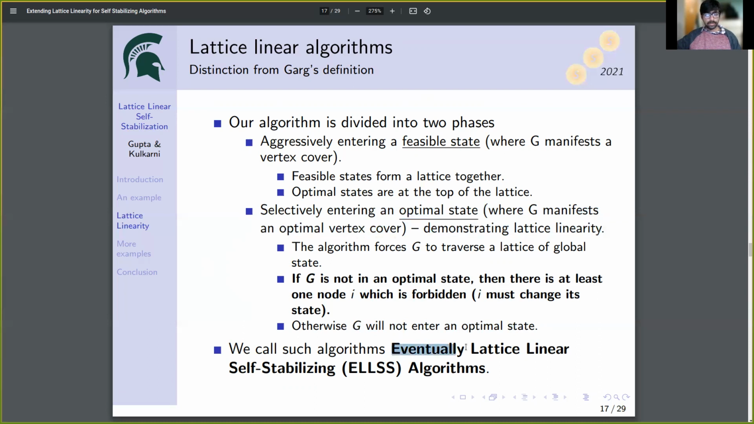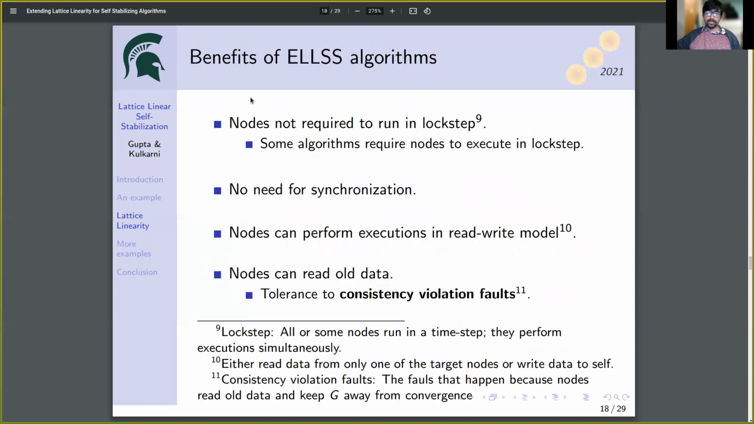We call such algorithms eventually lattice linear self-stabilizing algorithms. Benefits of using such algorithms are as follows. We do not have to require nodes to run in lockstep. Nodes can perform executions without any requirement of synchronization. Nodes can perform execution in read-write model. And we can allow nodes to rely on old data, and even after that, convergence of algorithms is guaranteed.